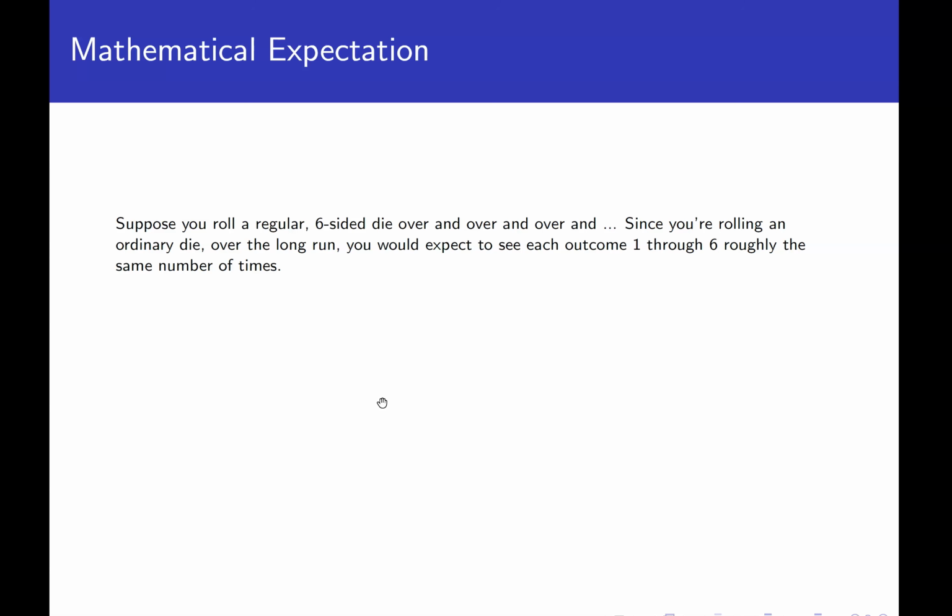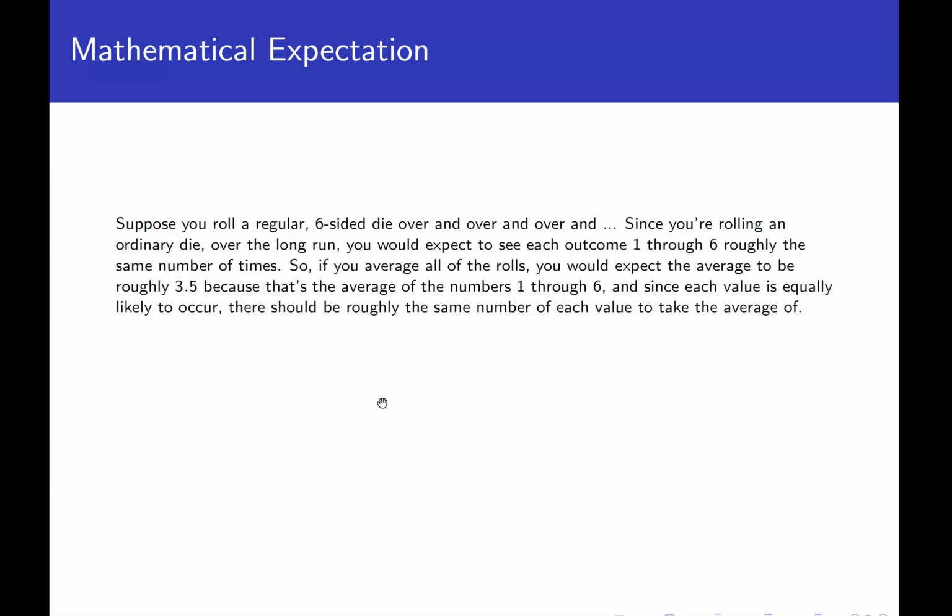So if you were going to look at the average of all of those rolls, you would expect the average to be roughly 3.5, because again, we expect as many 1s as 2s as 3s and so on, so really you just average up 1 through 6 and take the average of those, so it really should be 3.5.